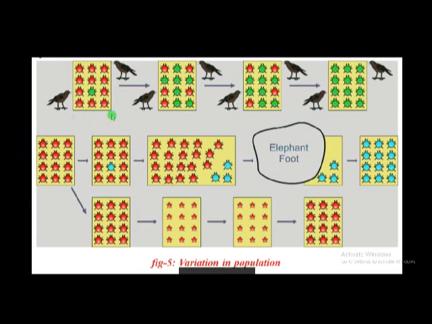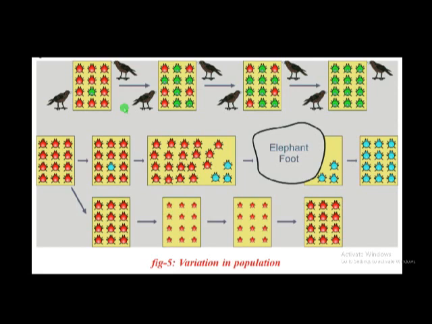Here small insects are there, and these insects are taken as food by crows. Due to genetic variation, due to changes in the genes, one insect turns green in color. These insects live on the leaves of plants.